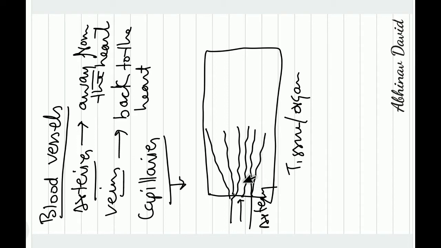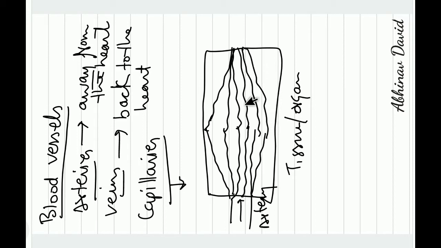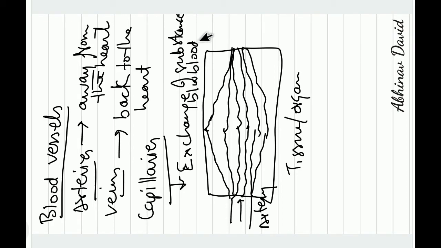The wall has only one cell, and these one cell thick vessels are called capillaries. These capillaries are so thin that exchange of substances can take place easily. So they help in exchange of substances between blood and cells, tissues, organs.